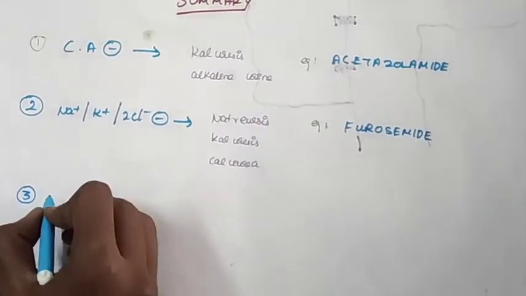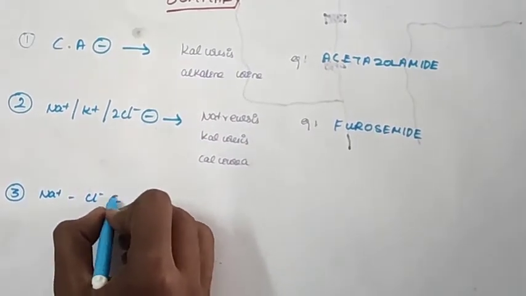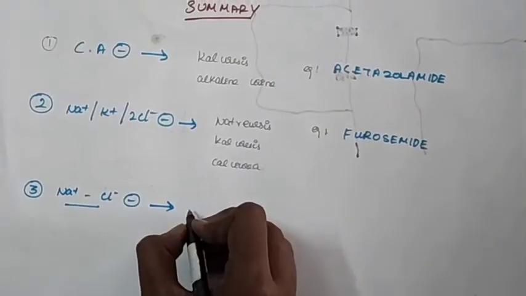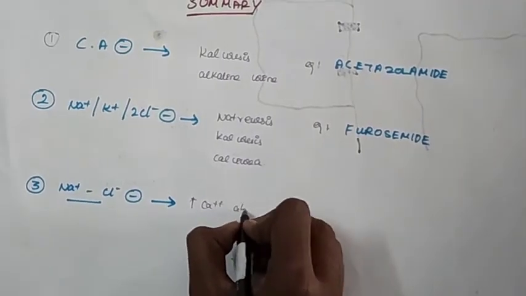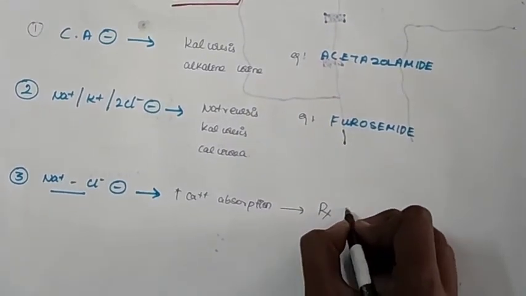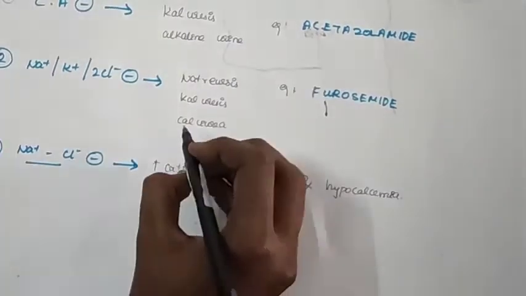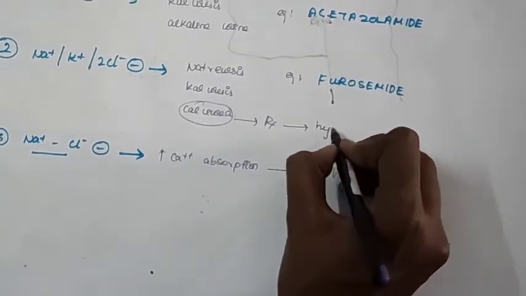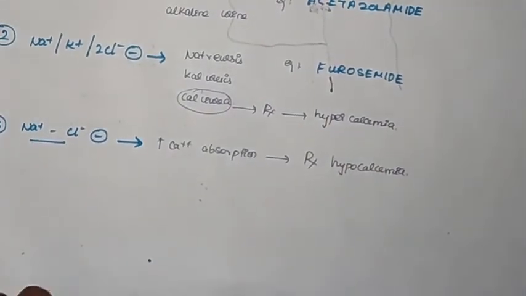Third class, sodium chloride symport inhibitors. They cause increased calcium absorption. So, they can be used as treatment for hypocalcemia. The same way, furosemide, as it causes calciuria, can be used for treatment of hypercalcemia to reduce the blood calcium level.